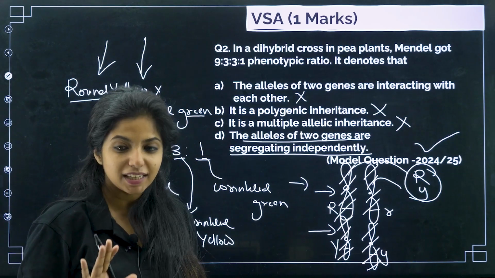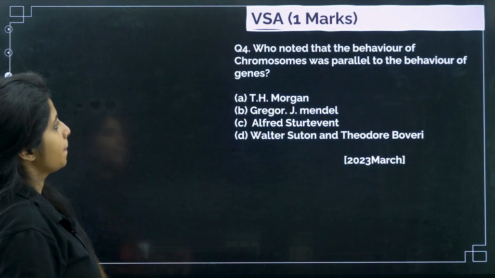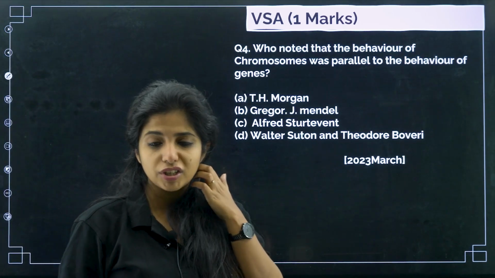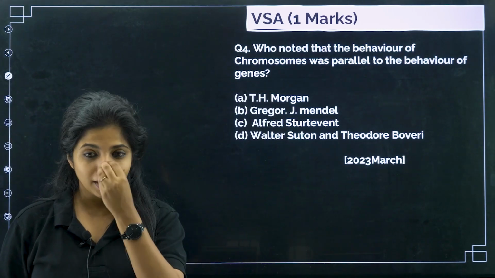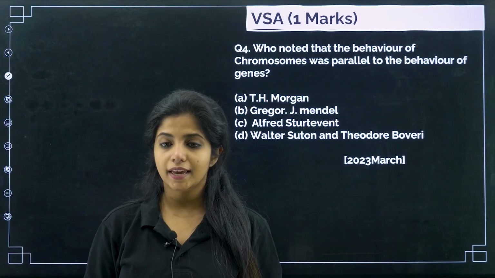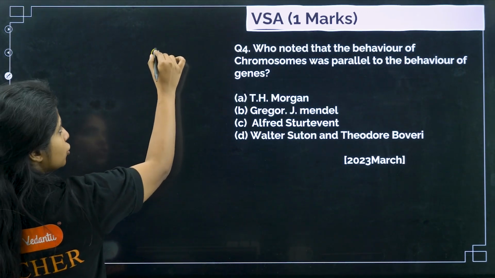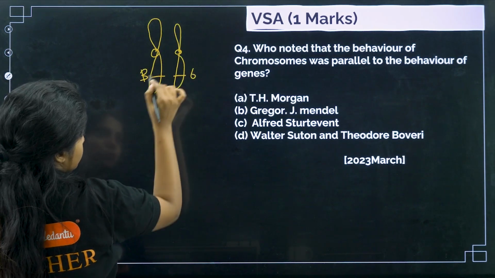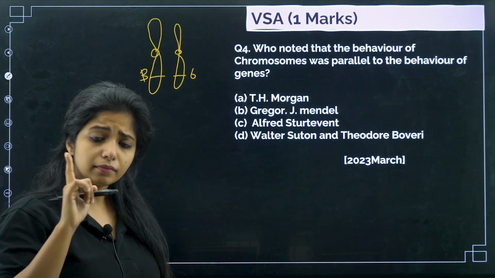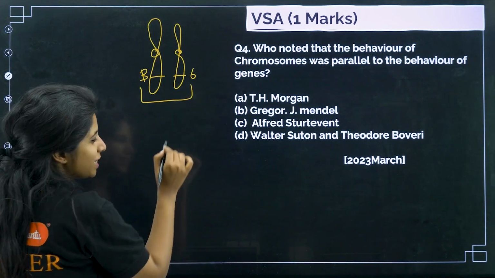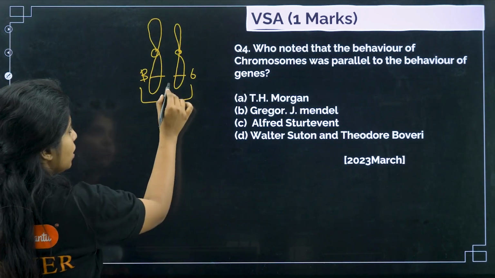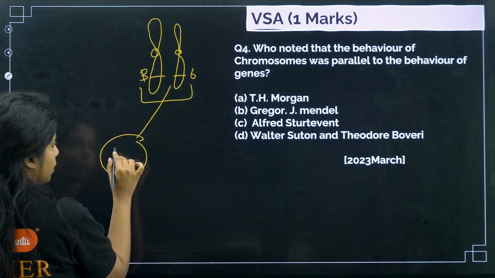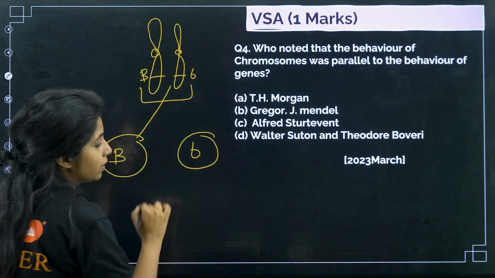Okay? Take it easy. Next, who noted that the behavior of chromosomes was parallel to the behavior of genes? So there was Mendel, if you remember, and Mendel said that in a pair of factors, he didn't know about genes. So for suppose this is the chromosome and there is capital B, there is small b, then basically he said that in a pair of factors, basically he was saying in a pair of genes, one factor segregates independently of the other. So in a gamete you get this factor, in another gamete you get this factor.